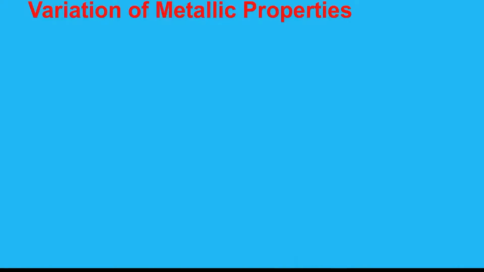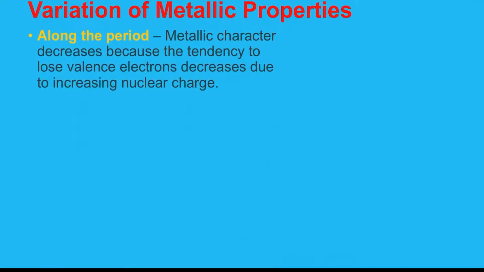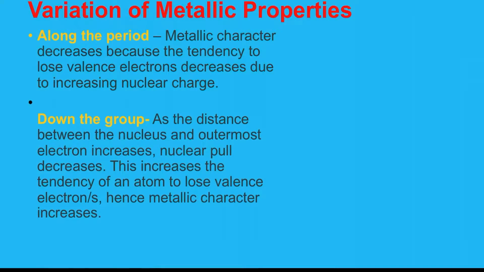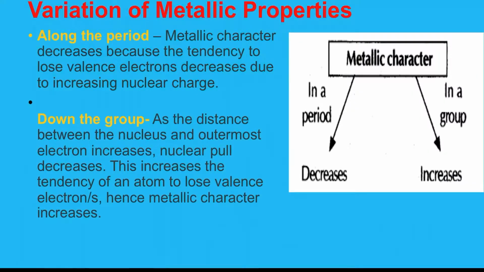Next is variation of metallic properties. Along the period, metallic character decreases because the tendency to lose valence electrons decreases due to the increasing nuclear charge. That means when we are going in a period from left to right, the metallic property is decreasing, while down the group, as the distance between the nucleus and the outermost electron increases, nuclear pull decreases, and this increases the tendency of an atom to lose valence electrons, hence metallic character is increasing. So metallic character in a period decreases, in a group it increases.